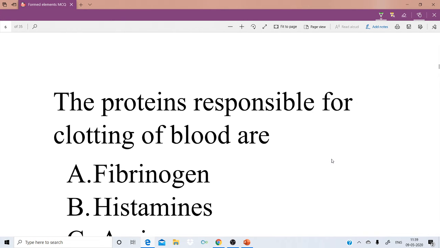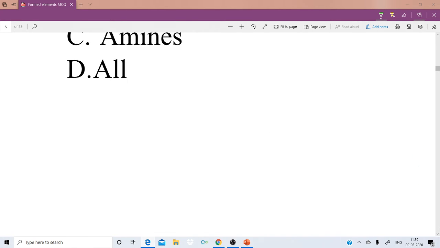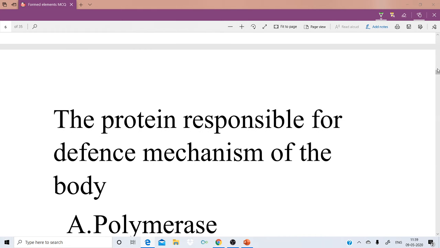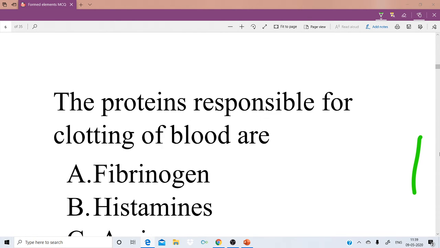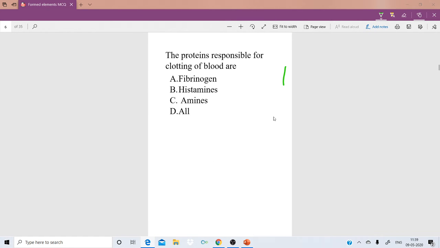The proteins responsible for clotting of the blood are: option A, fibrinogen; option B, histamines; option C, amines; option D, all. The proteins which are responsible for clotting of the blood are in the plasma.